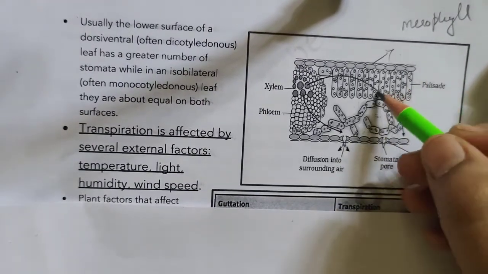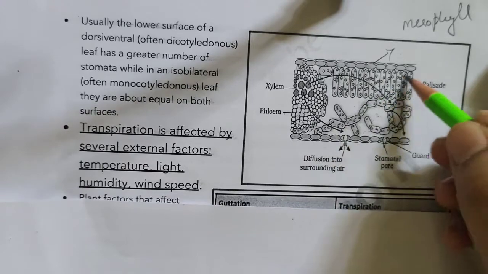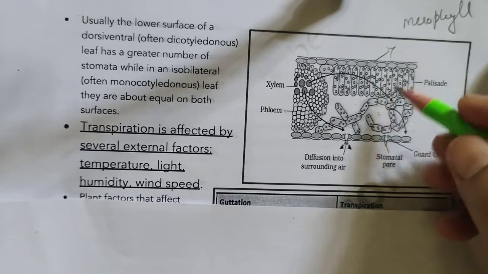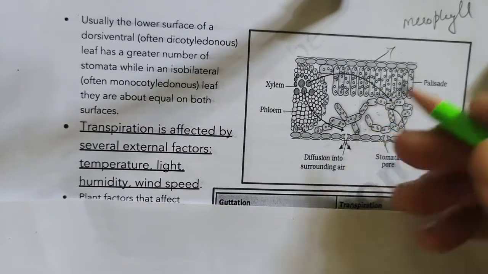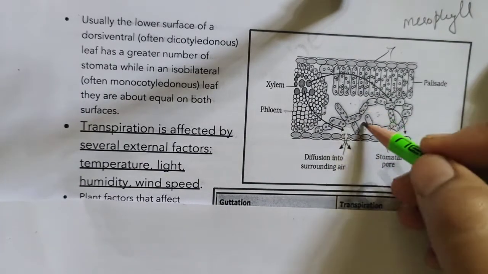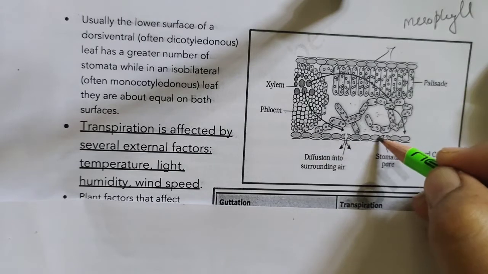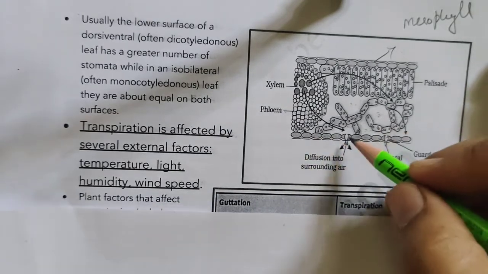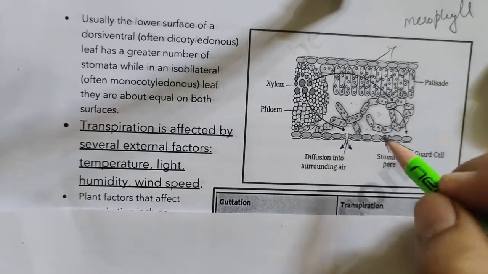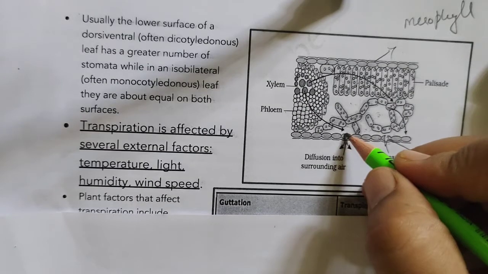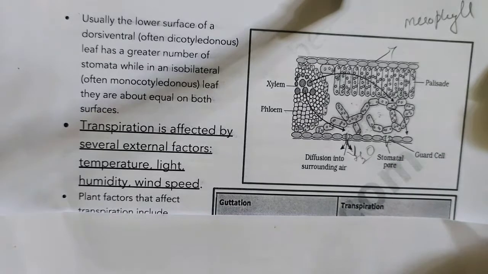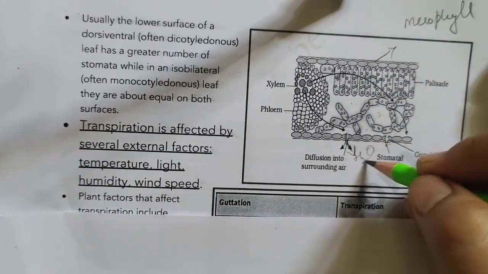So here towards the dorsal surface we can find the presence of palisade parenchyma. They are compactly arranged without any intercellular spaces. But towards the ventral side of the leaf, the downward side, these cells are loosely arranged with larger intercellular spaces. And this is the lower epidermis, which has minute openings called stomata. See, I told you there will be a loss of water in the form of water vapor through the stomata, and this process is called transpiration.